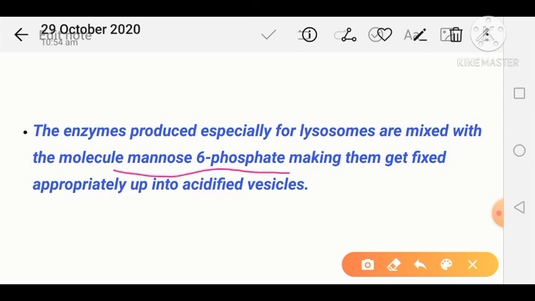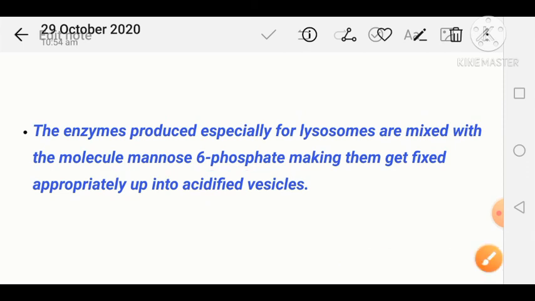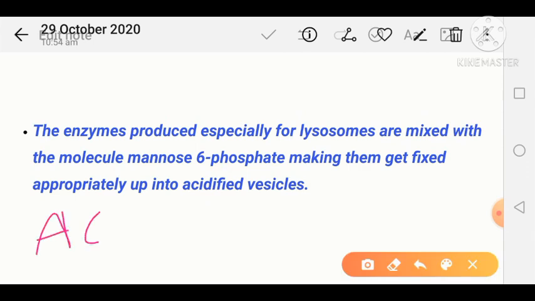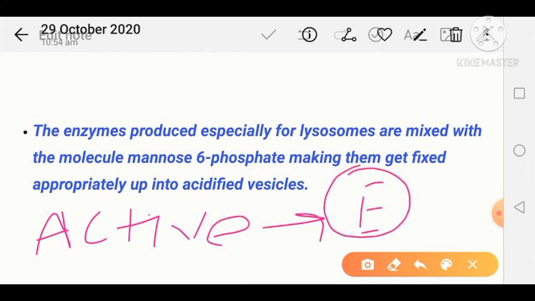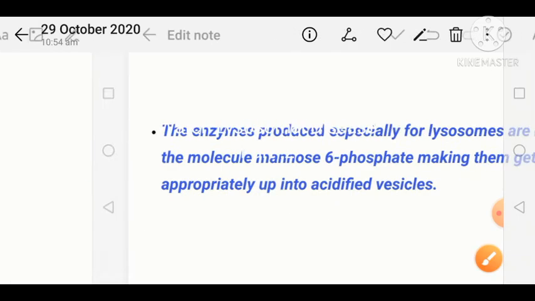And when mannose 6 phosphate is transferred, then that protein is now an active protein, and that is what we call an enzyme. Now this enzyme is ready to go into the lysosomal lumen. Okay, so up to now we have seen